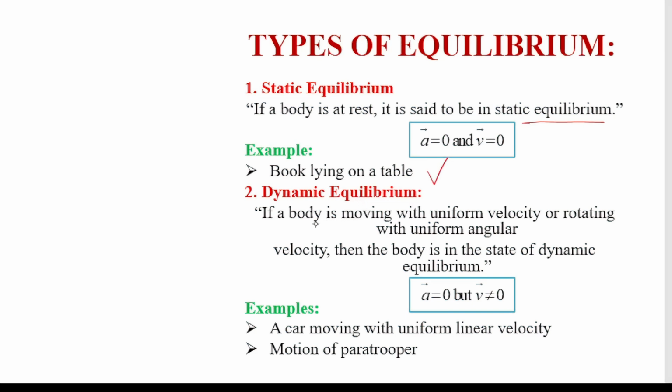Dynamic equilibrium: if a body is moving with uniform velocity or rotating with uniform velocity, then the body is in the state of dynamic equilibrium. In dynamic equilibrium, acceleration is zero, but velocity is not zero. Example of dynamic equilibrium is a car moving with uniform linear velocity or motion of